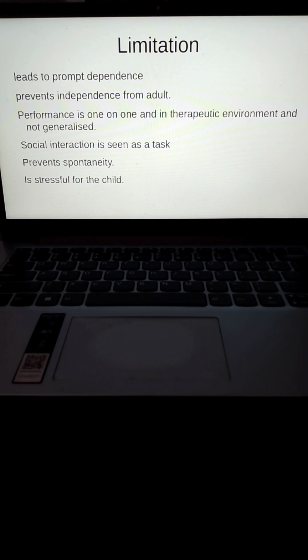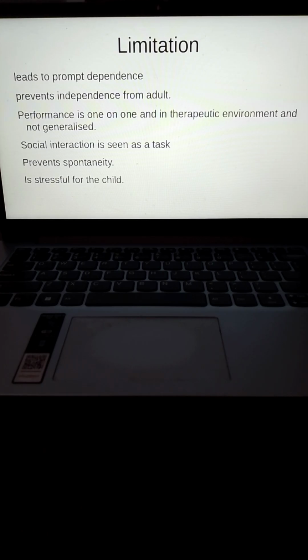Okay. Similarly, parents will come up and say, he avoids me away from the table. If I'm at the table, he works with me, but once I leave the table, he avoids me because he sees the adult as a task. He or she doesn't see the functional value of why you're doing all of that tabletop work, whether it is nouns, actions, putting in program, or exercise. So they see the task as a task and not fun, which prevents spontaneity, because spontaneity will only come if you see the fun part of it, if you see the use of it in real life. Okay.